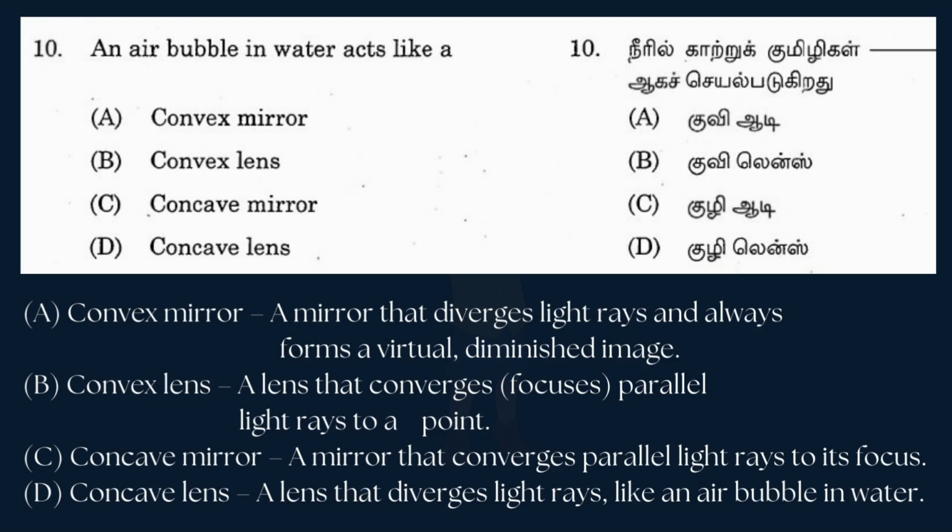A. Convex mirror: a mirror that diverges light rays and always forms a virtual, diminished image. B. Convex lens: a lens that converges, focuses, parallel light rays to a point. C. Concave mirror: a mirror that converges parallel light rays to its focus. D. Concave lens: a lens that diverges light rays, like an air bubble in water.